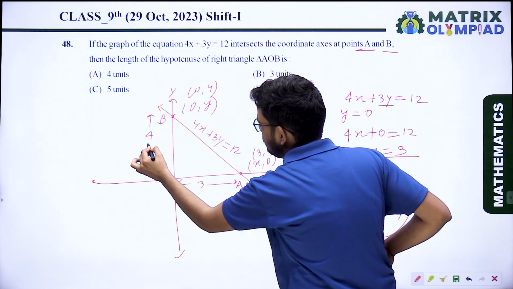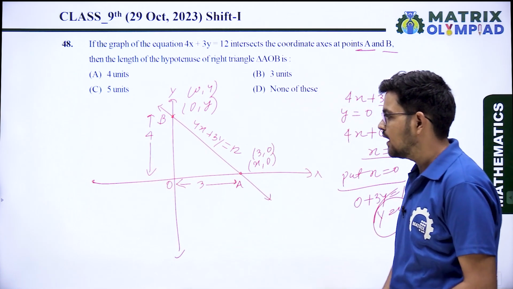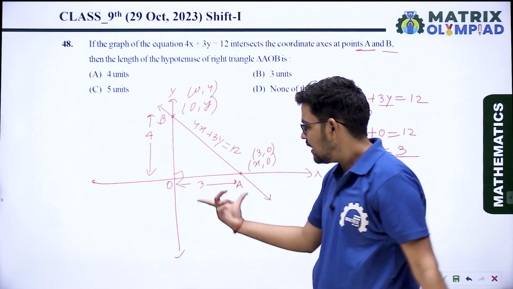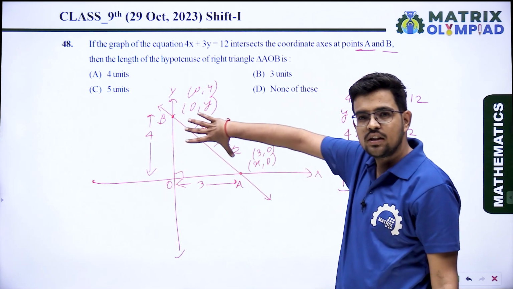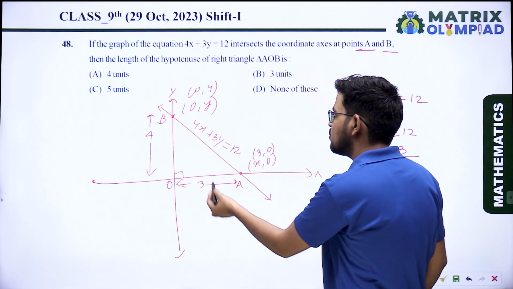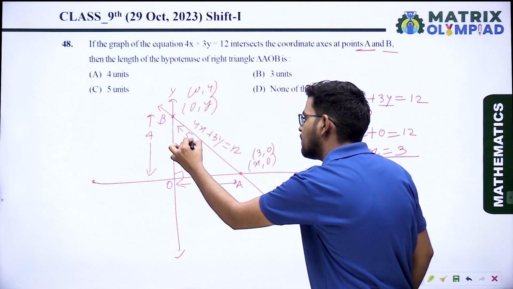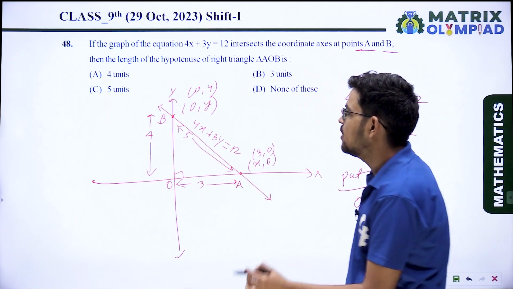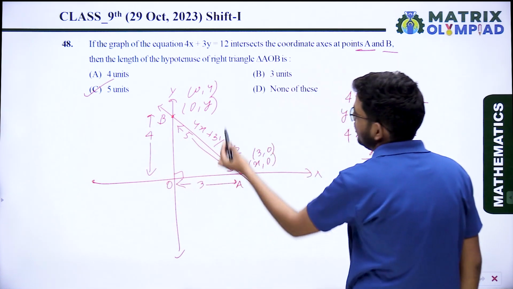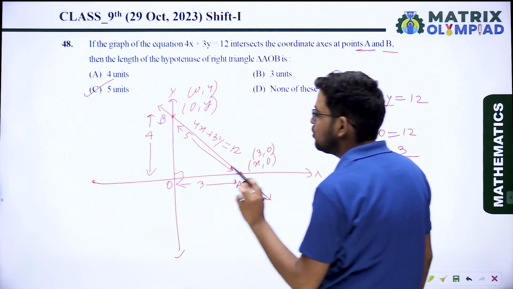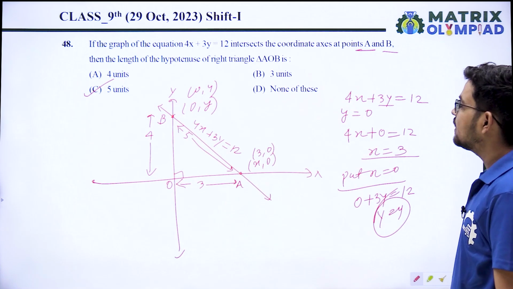It means the distance will be 4 units. Okay, here it is a right angle triangle with sides 3 and 4. So what is the hypotenuse? Square root of 3 square plus 4 square. According to Pythagoras, that will be 5 units. So option C, the hypotenuse is 5 units. Option C is the correct answer.